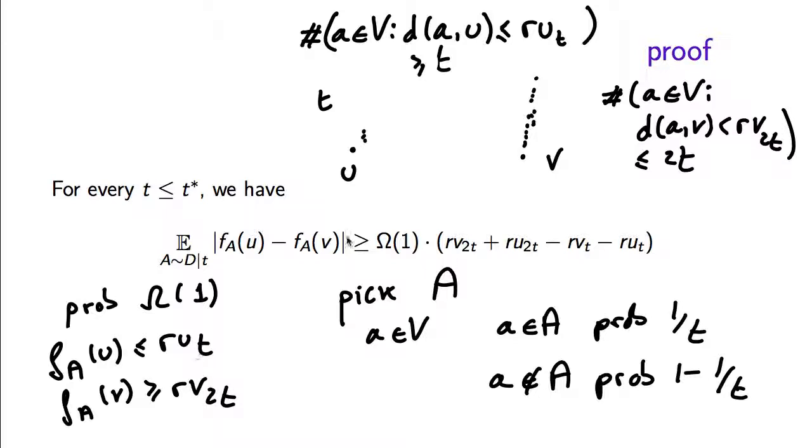Now we can add up those two contributions to the expectation, and this is what we're going to get. Now, wrapping up the argument by what we call the telescopic sum observation, we're going to get that this expectation without conditioning over t is going to be at least 1 over log n times the distance from u to v.